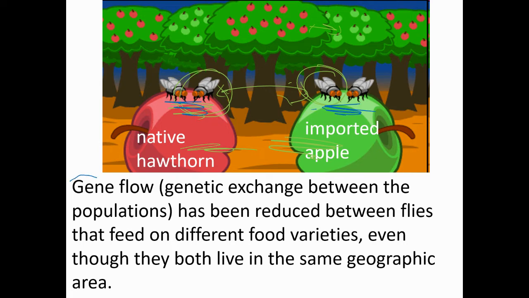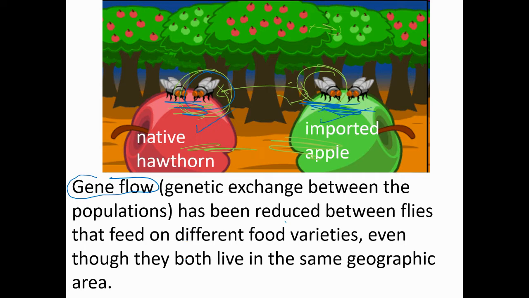So there's a term that I haven't actually defined for you yet called gene flow. This is the genetic exchange between populations. So meaning, does this one get over here to mate with this one? So the gene flow has been reduced, meaning the bugs over here don't mate with the bugs over here. And so the gene flow or the mating has been reduced between the flies that feed on different food varieties, even though they live like kind of in the same area.